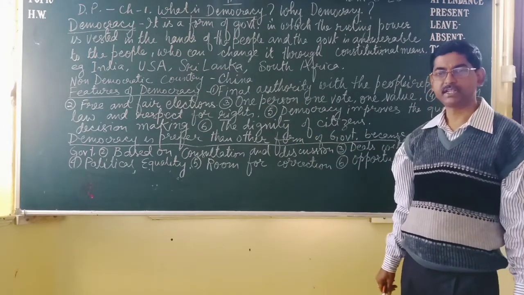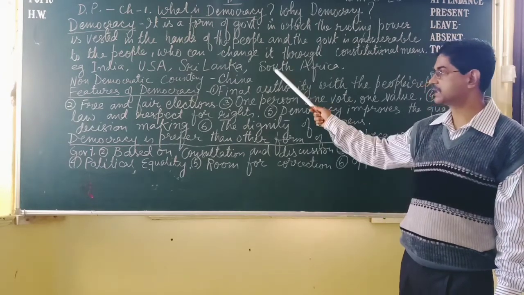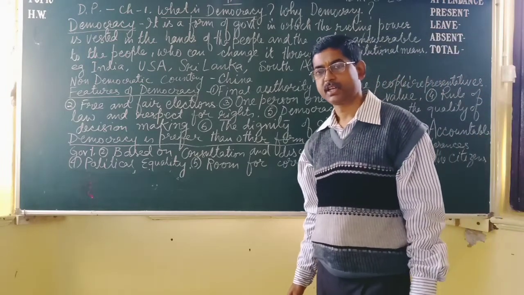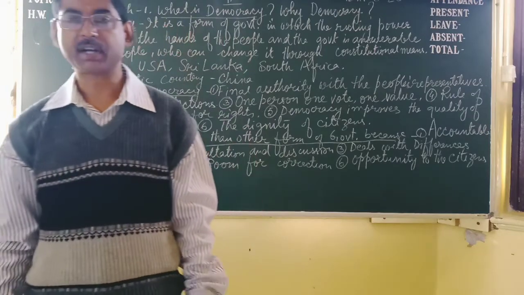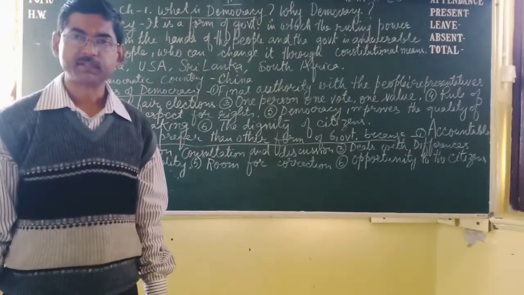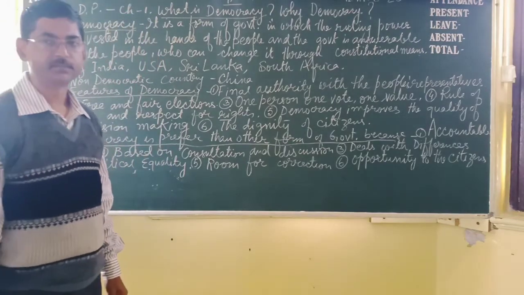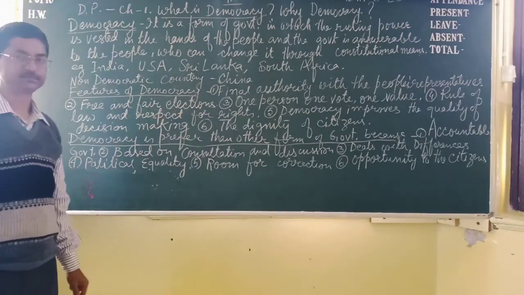Now the question is, what are non-democracies? Simple. These things are not available in a non-democratic country. For example, dictatorship, a country which is ruled by military power. These types of countries are called non-democratic countries. An example of a non-democratic country is China.